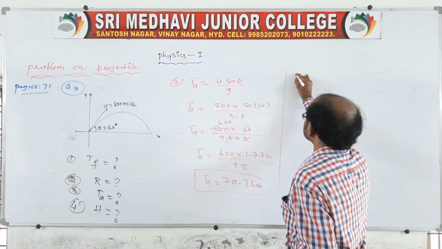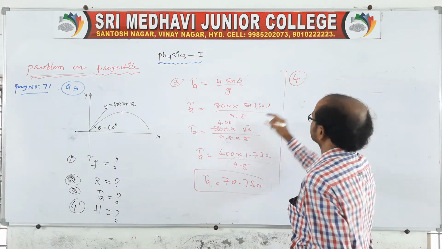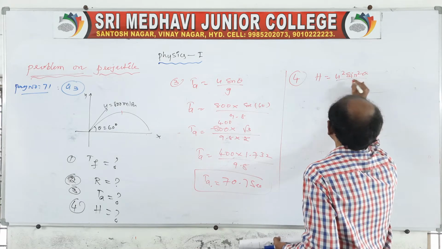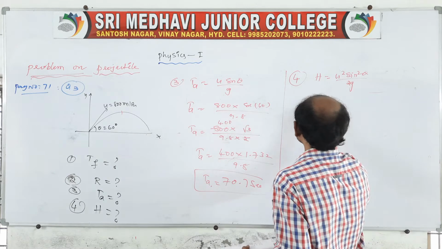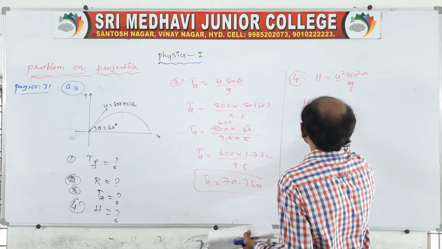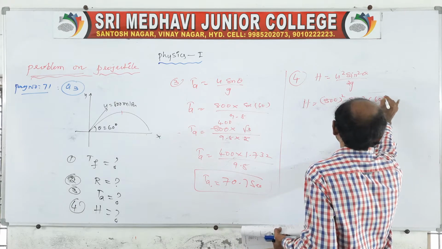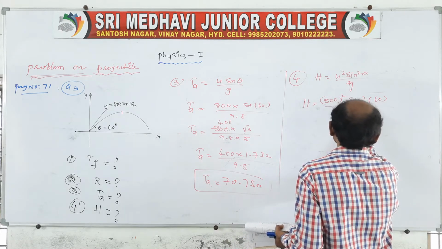And the fourth one, it is not given in the question, but you take this one also for the practice, u square sin square theta by 2g. Maximum height will be, u is given as 800, you take 800 square, sin square 60 by 2 into 9.8, right?